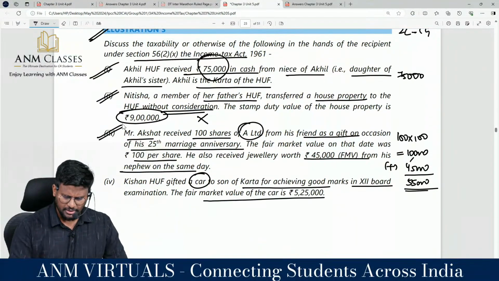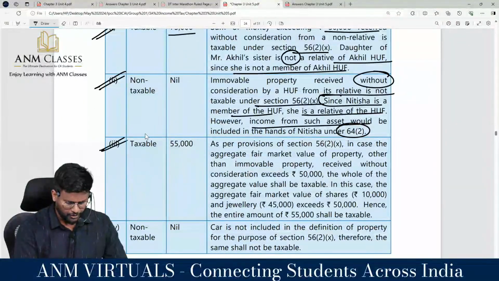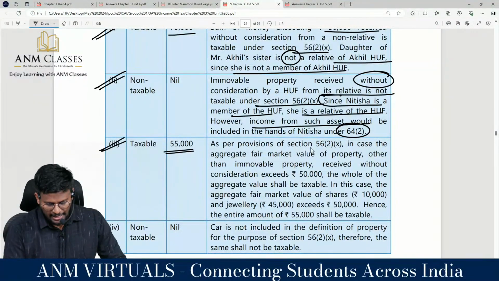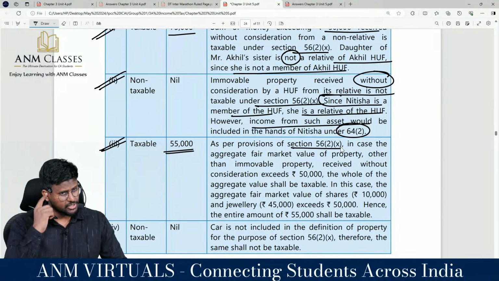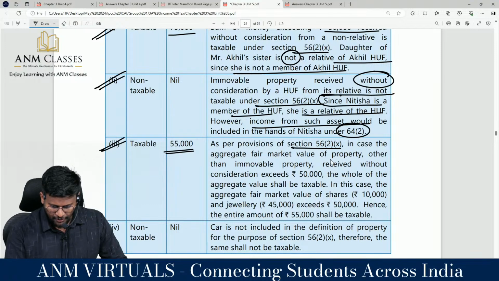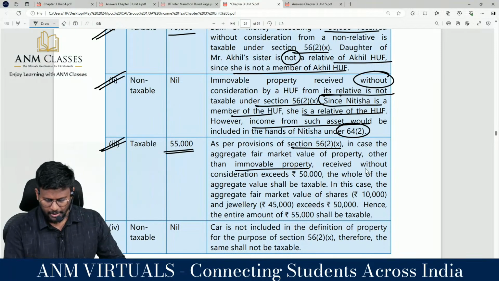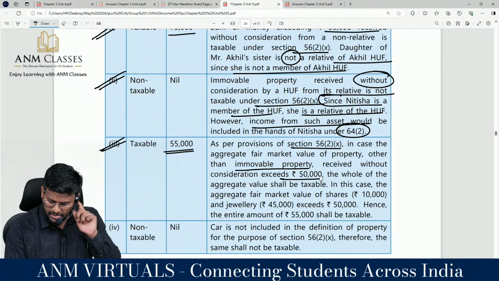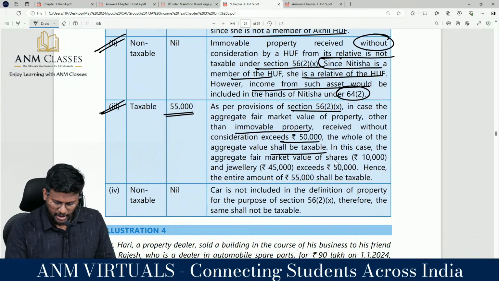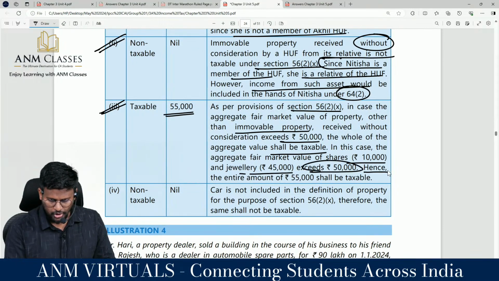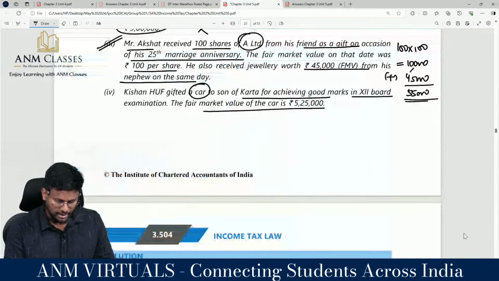Next one, Akshat: the aggregate amount exceeds the limit, so 55,000 rupees is taxable. As per section 56 subsection 2 clause 10, in case the aggregate fair market value of property other than immovable property received without consideration exceeds 50,000 rupees, the whole of the aggregate value shall be taxable. Here the aggregate fair market value of shares, 10,000 rupees, and jewelry exceeds the limit, and the entire amount of 55,000 shall be taxable, right?